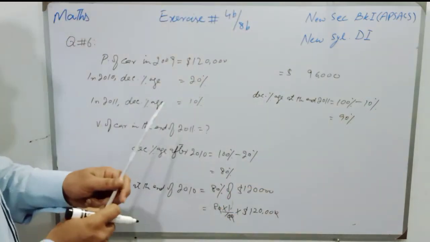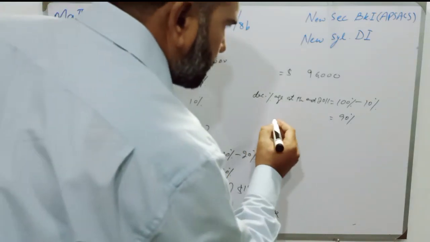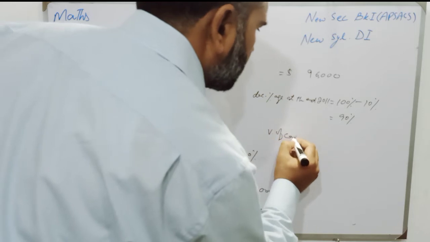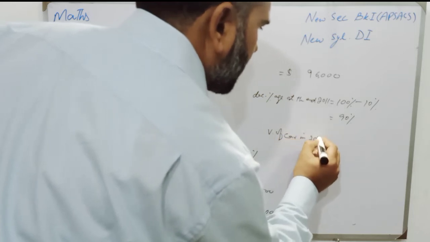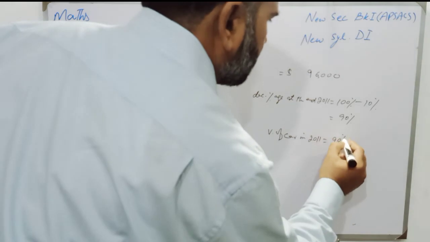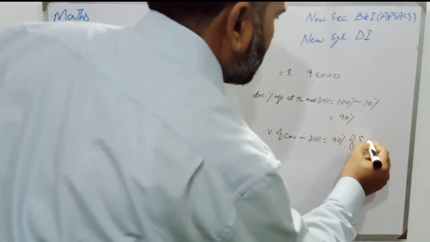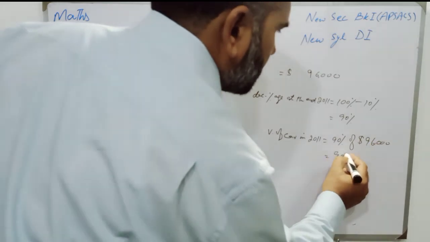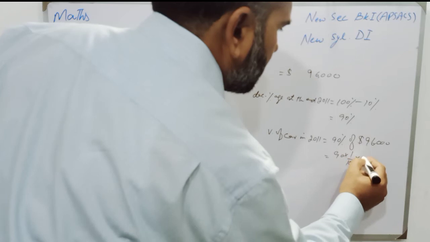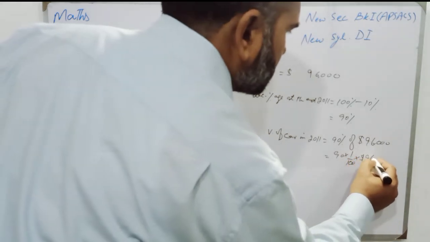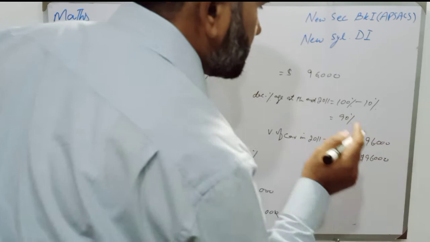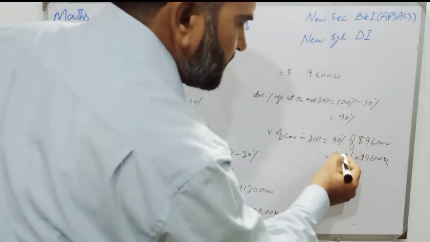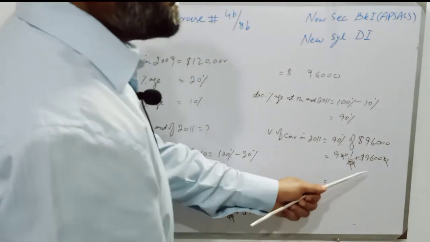Now students, the value of car at the end of 2011 will be 90% of $96,000. So 90 multiplied by 1 over 100 multiplied by $96,000. This 0 will be cancelled with this 0, and this 0 with this 0, because both the zeros are at the end.